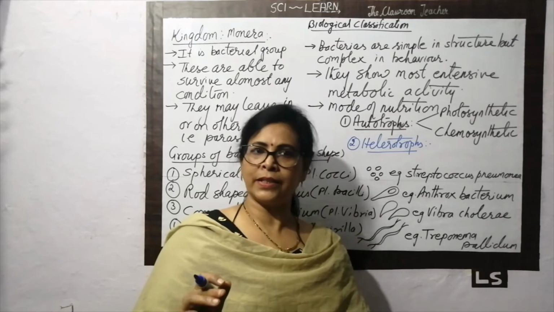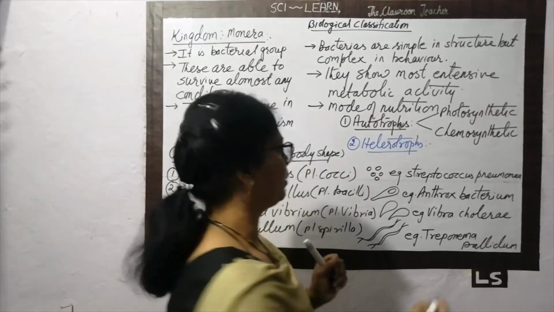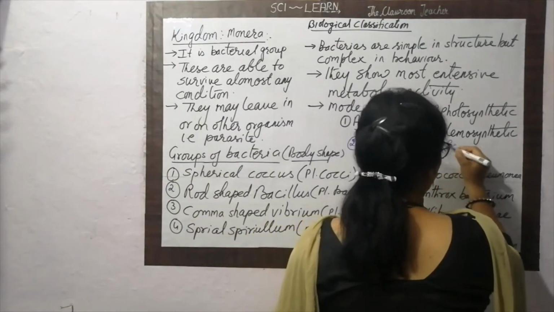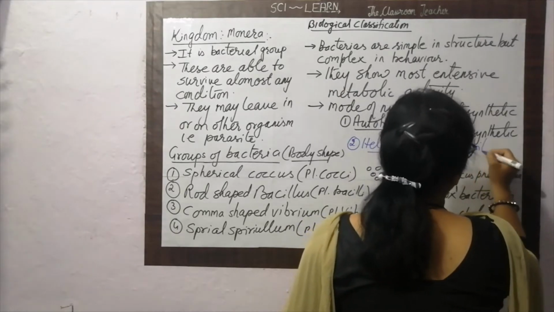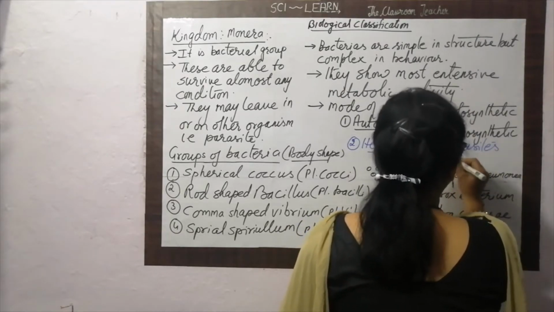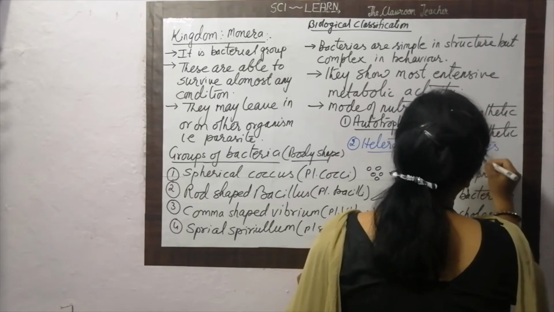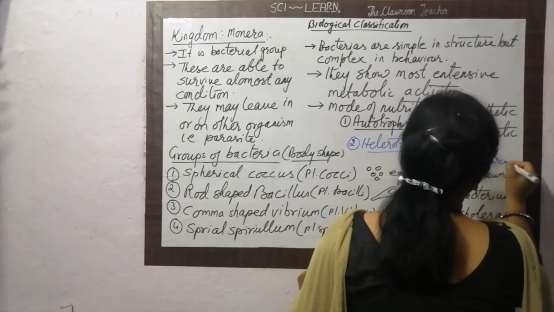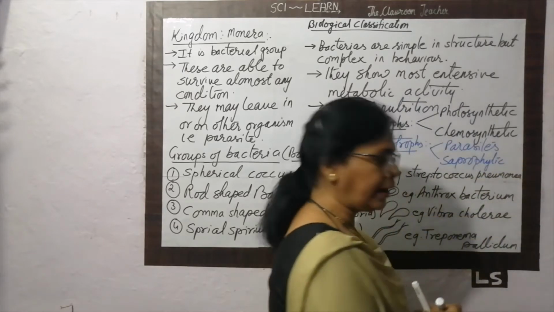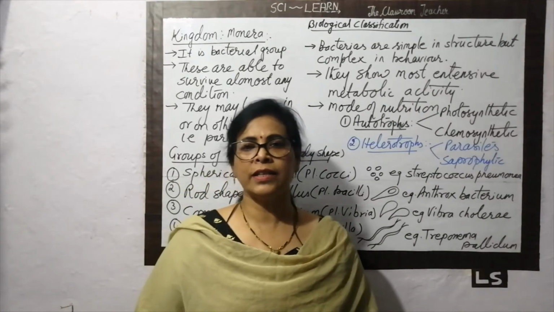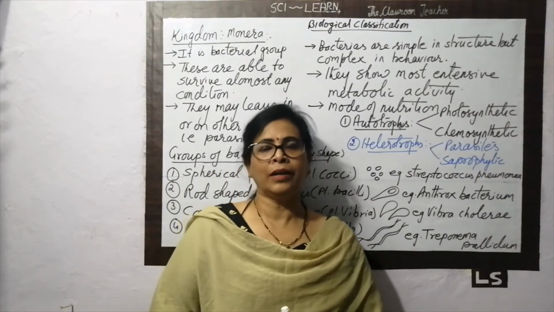One is called the parasitic bacteria and one is called the saprophytic bacteria. Parasitic, you very well know that they depend on other organisms for their food. And what is the saprophytic? Saprophytic, they depend on the dead and decayed plant and animal for their food. So this is the wide classification about the bacteria.